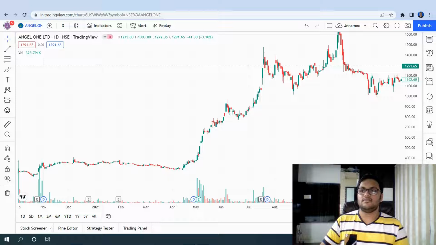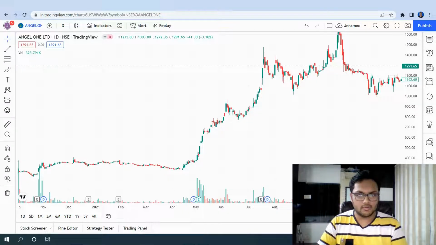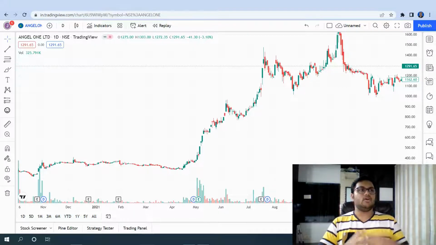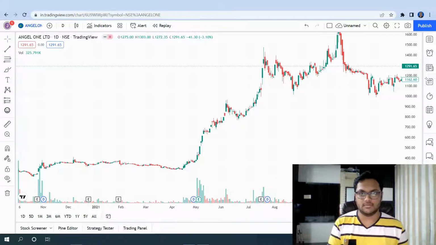So let's say they have a huge number of shares, and they sold 100 crore worth of shares. So now the supply of the shares has increased, right? Because these institutions have such a huge amount of money, they buy and sell huge numbers of shares, right? That is why it affects the stock prices so significantly.